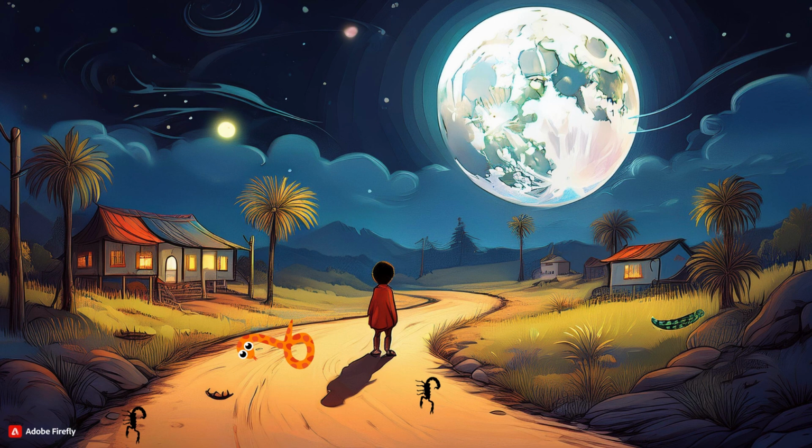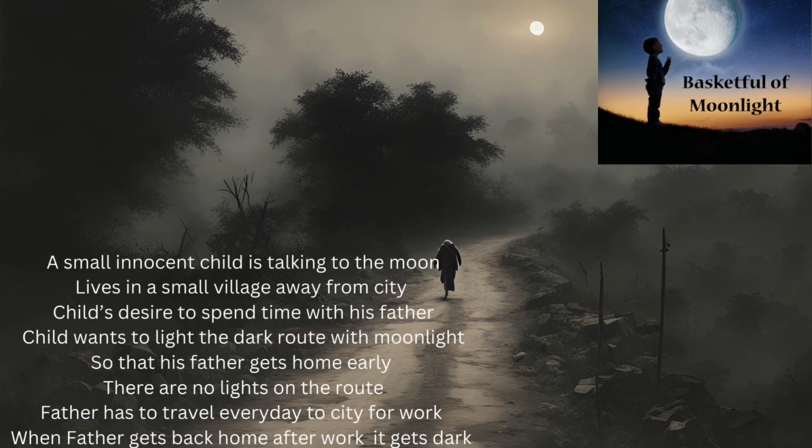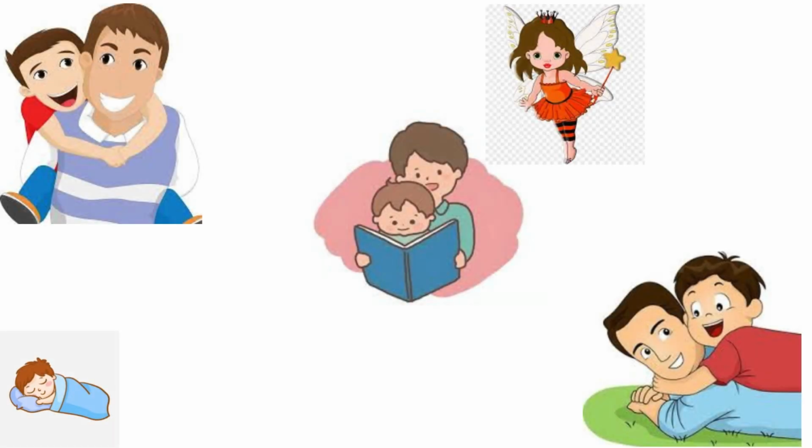So the child is asking the moon for moonlight. He asks for one or two baskets with seeds of moonlight. The child here wants to light the dark route so that his father returns early, as he wants to spend more time with his father. By lighting up the path, the villagers can come home quickly and spend more time with their families. Also, the child in this poem will be able to hear fairy tales and stories from his father.